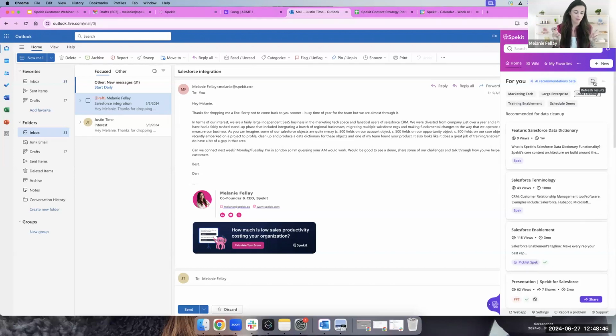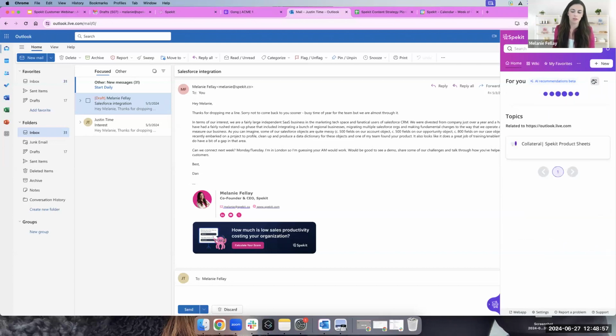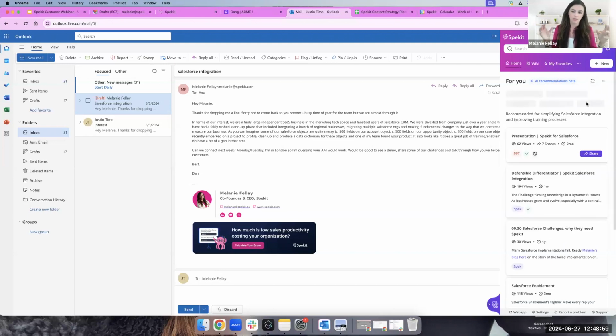At any point in time, AI has a mind of its own. So if it hallucinates, meaning that the results are not helpful at all, there's two reasons. One, you either don't have any content that's relevant, or you can always, as a rep, say, hey, I actually just want to refresh results here to see if Spekit has any better guess. So it's basically going to rerun and see what other content comes up.